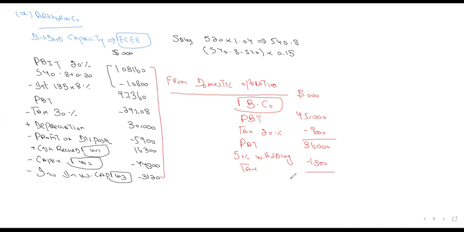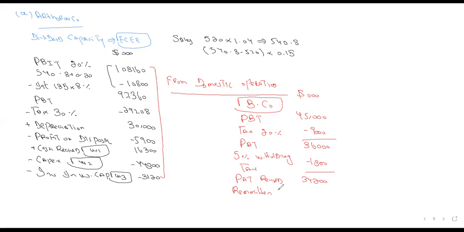What is the balancing figure, your revised profit after tax? 34,200. And the examiner mentioned that whatever your final PAT figure is, this company will be paying 60% as dividend capacity, as the remittance to the parent company.